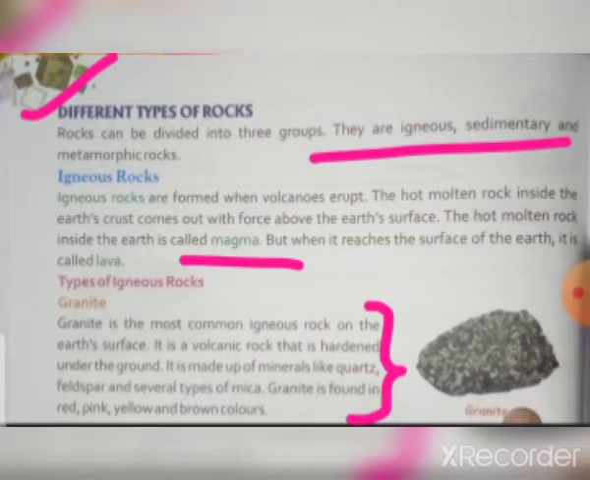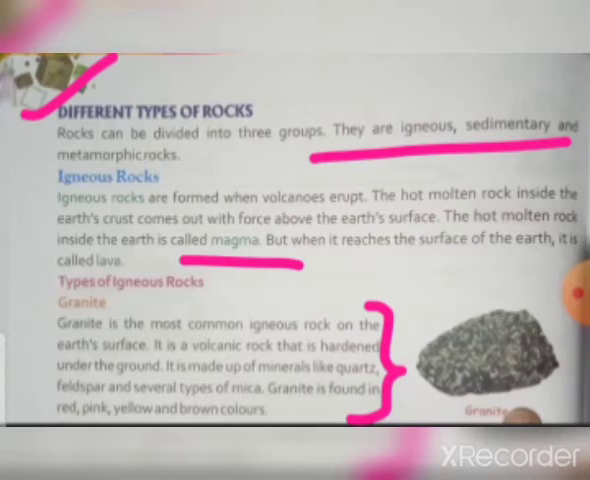Granite is found in red, pink, yellow and brown color. So what are the colors of granite? The colors of granite are red, pink, yellow and brown. Understand about granite: granite is an igneous rock, and it is hardened under the ground.